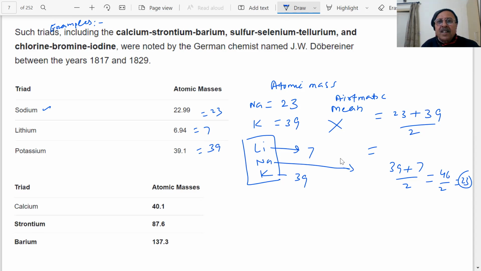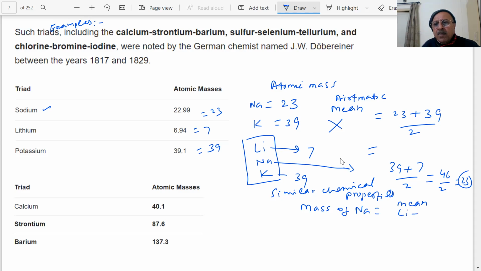We find that lithium, sodium, potassium have similar chemical properties, and the mass of sodium, symbol Na, is the arithmetic mean of the mass of lithium plus the mass of potassium divided by 2, which is coming to be 23.